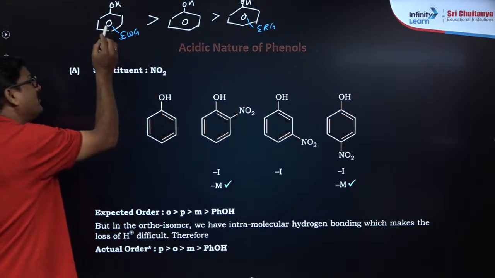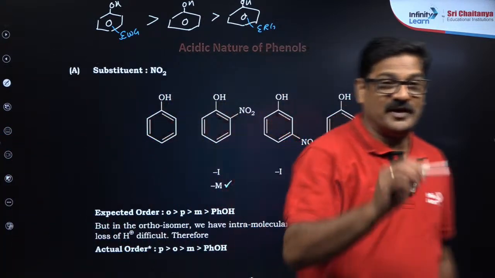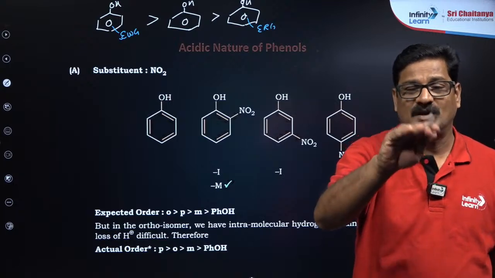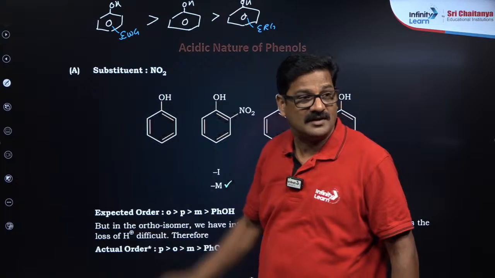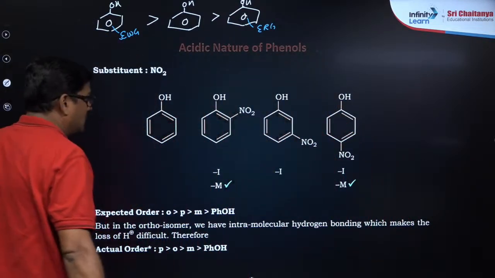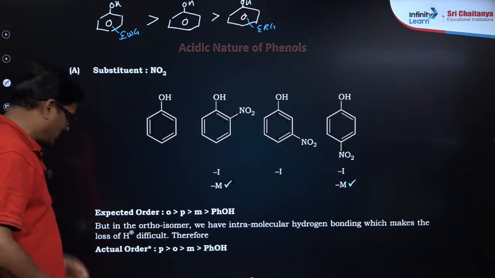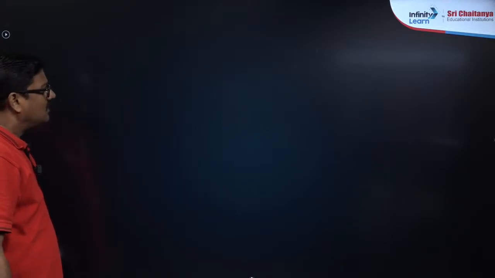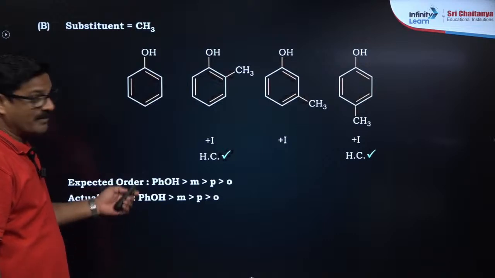Sir, why did you keep it in the meta group? Carefully you see, I did not place it in meta. I placed the electron withdrawing group somewhere on the benzene ring. It could be at ortho, it could be at meta, it could be at para, है ना? So don't feel that. That's the reason why cleverly I have written it in the middle. Right? So here I just want to say one important thing. Yes, that is an exception. Let me finish this, then I'll go back.